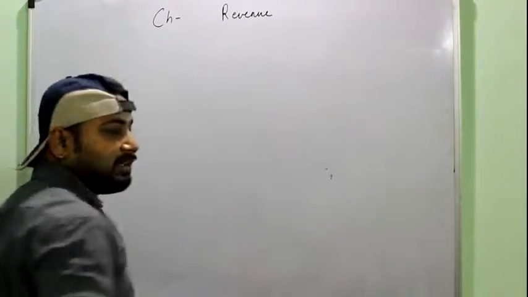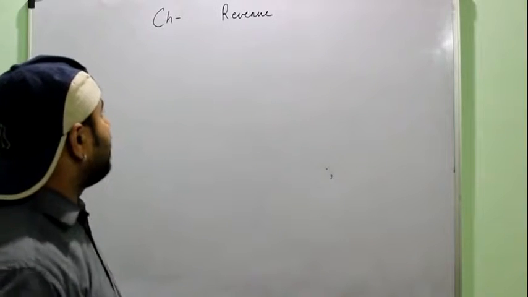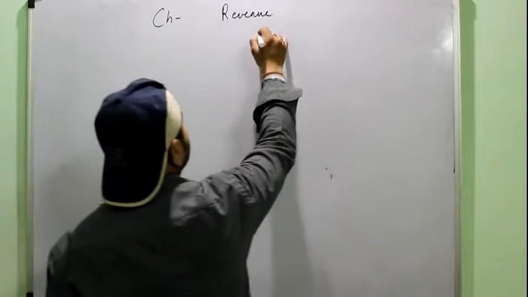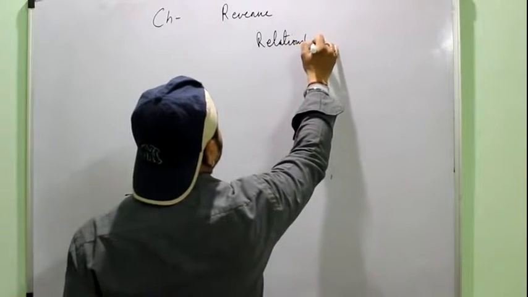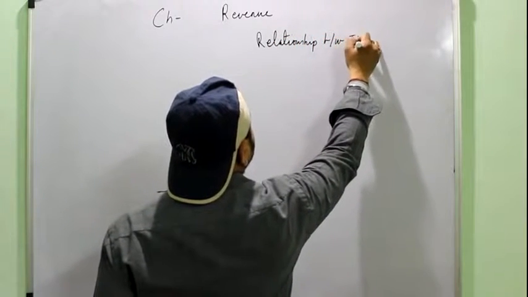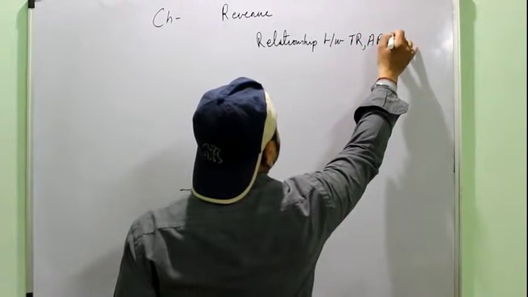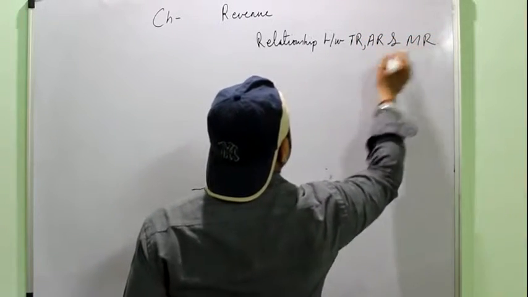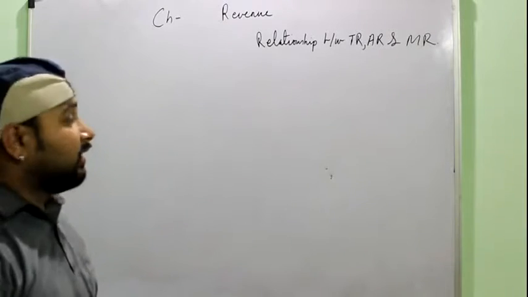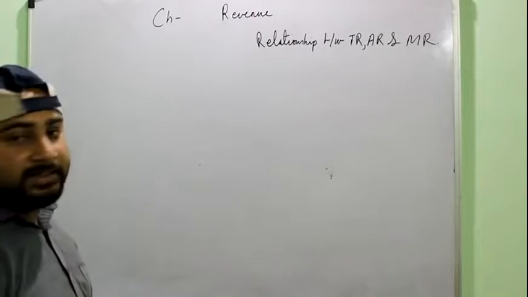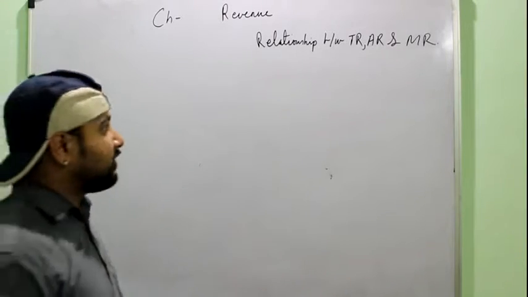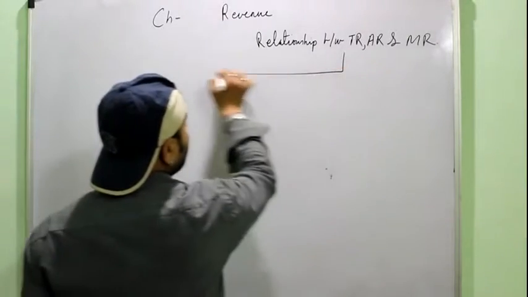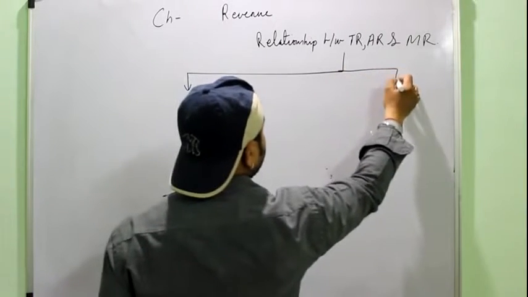Now, after understanding the basic meaning of TR, AR and MR, we have to understand the relation between TR, AR and MR. Okay. You also have to remember that the relation between TR, AR and MR can be studied under two situations, or you can say it can be studied under two types of markets.